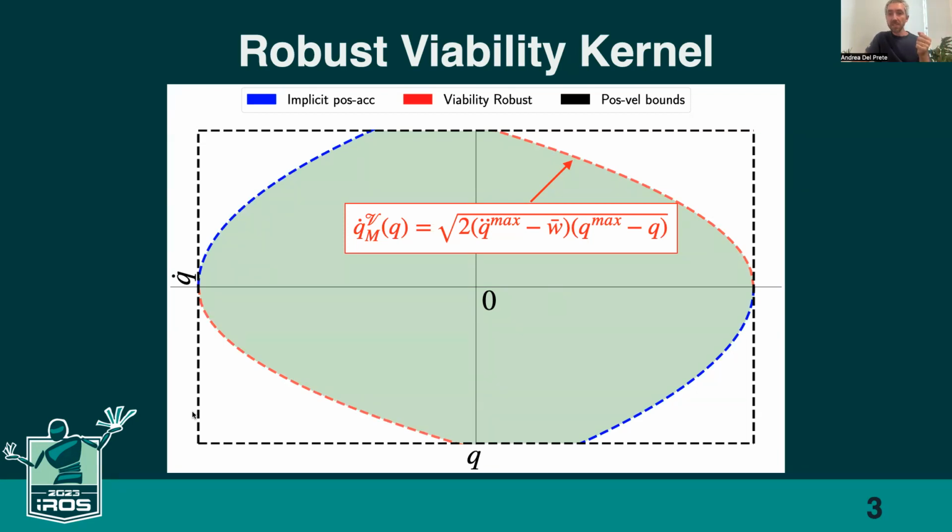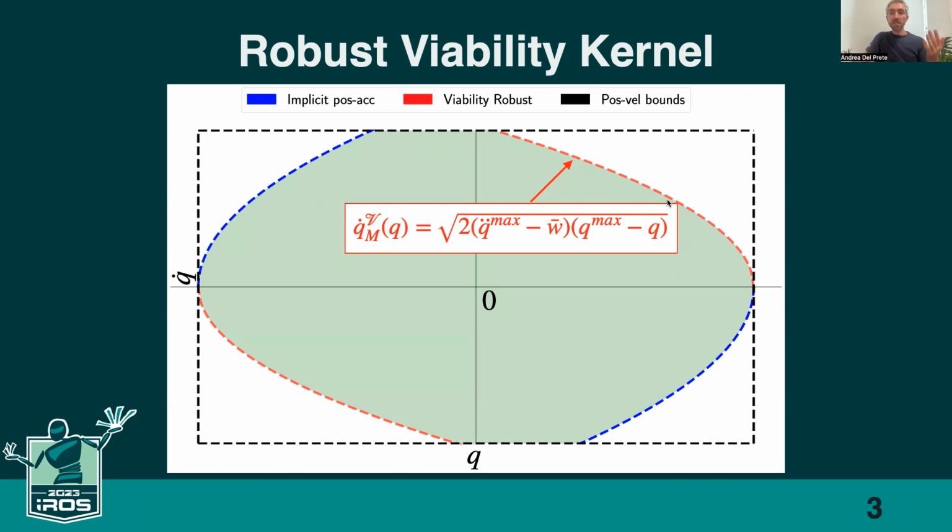So basically, it encodes the fact that if you are too close to a joint position limit with a too large velocity, like here in this region, you may not be able to stop before hitting the limits because of your bounded deceleration capabilities.